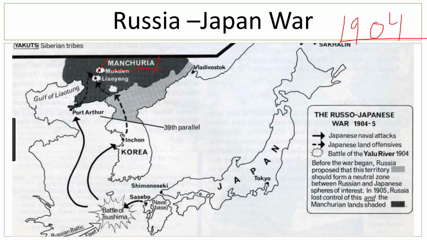So what happened was that when the Tsar decided to construct a railway line through Manchuria all the way to Port Arthur, because Port Arthur was a warm port. Russia likes warm ports, alright. Russia throughout its existence has constantly tried to look for warm ports, because of course Russia doesn't really have any warm ports, it's ridiculously cold over there. So this was strategically very important for Russia and it started building a railroad over here.